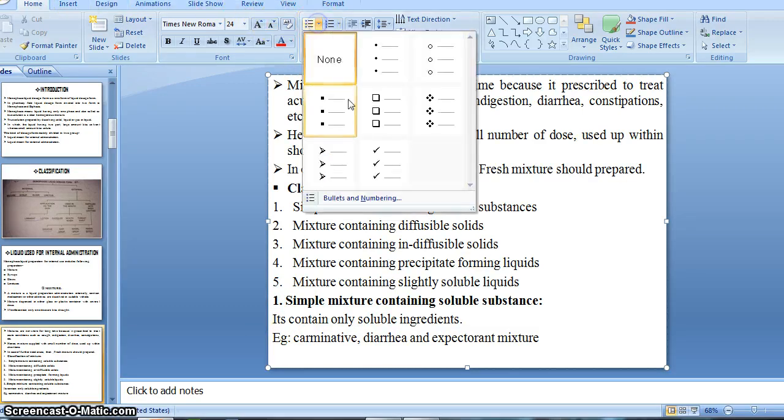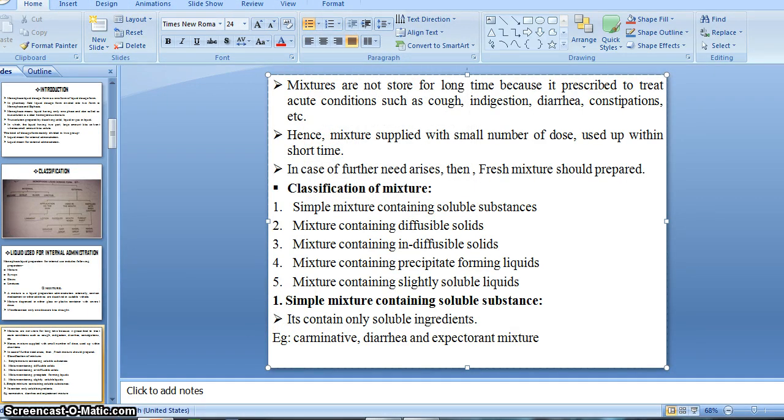So first of all, the simple mixture. A simple mixture containing a soluble substance means the substances are freely soluble in the mixture. It contains only soluble ingredients. It is made up of soluble ingredients and liquid, which means it is a solution of soluble ingredients and vehicle.